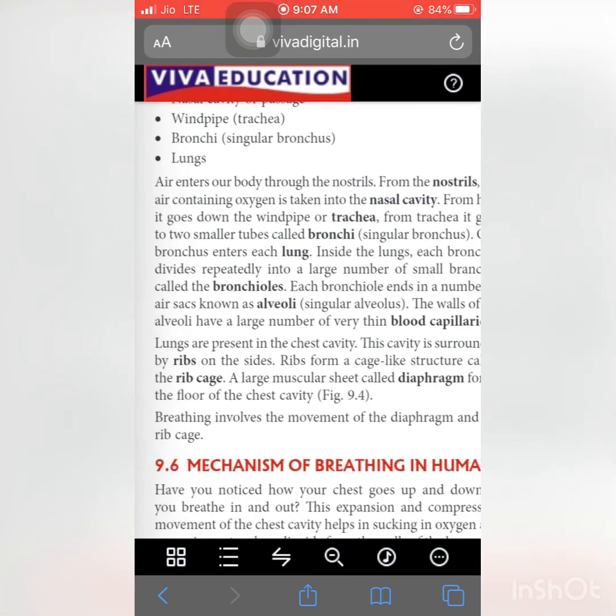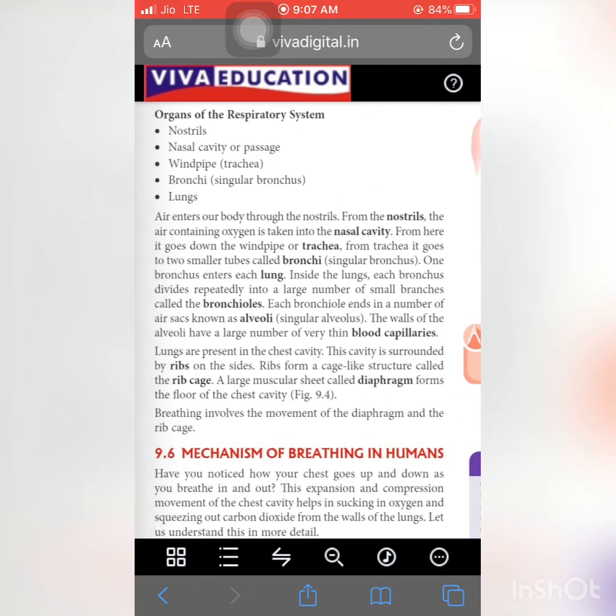Okay. So firstly, now we discuss the process, means how we can breathe. So firstly, the air enters our body through the nostrils. Okay, means air enters our body through the nostrils. From the nostrils, the air containing oxygen is taken into the nasal cavity. From here, it goes down the windpipe. Okay, means after passing through the nostrils or nasal cavity, air passes through a windpipe, that is also known as a trachea. From the trachea, it goes to two smaller tubes called bronchi.